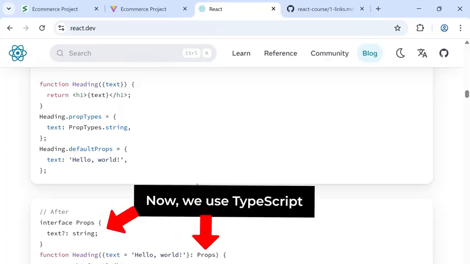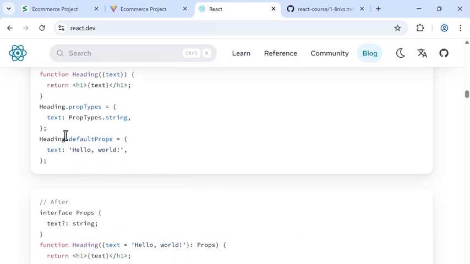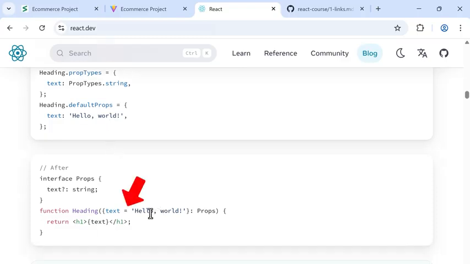So now we use a different tool called TypeScript, which is better at this type of type checking. So React removed the prop types feature in favor of TypeScript. React also removed default props. If a prop is undefined, this feature lets us set a default value. So now we can do this with normal JavaScript. So we don't need this React feature anymore.